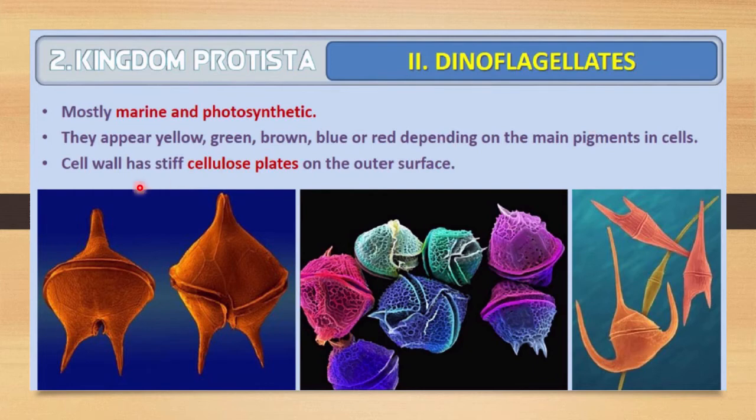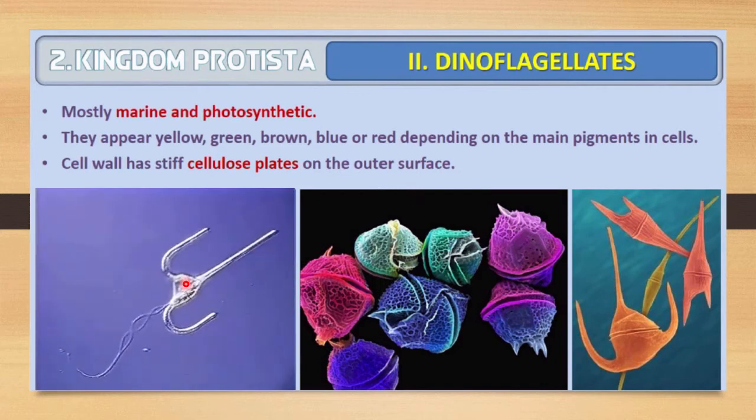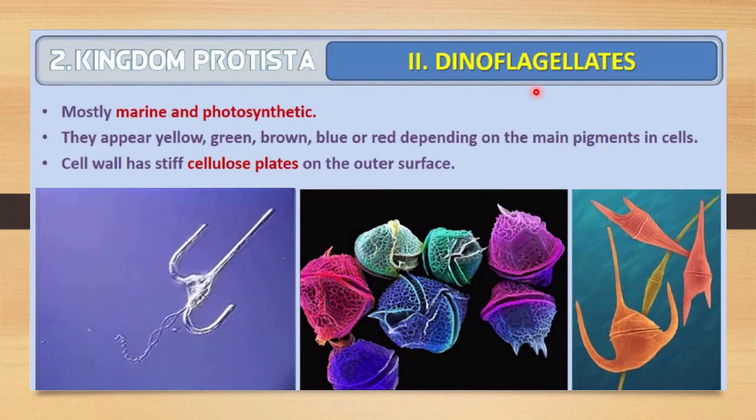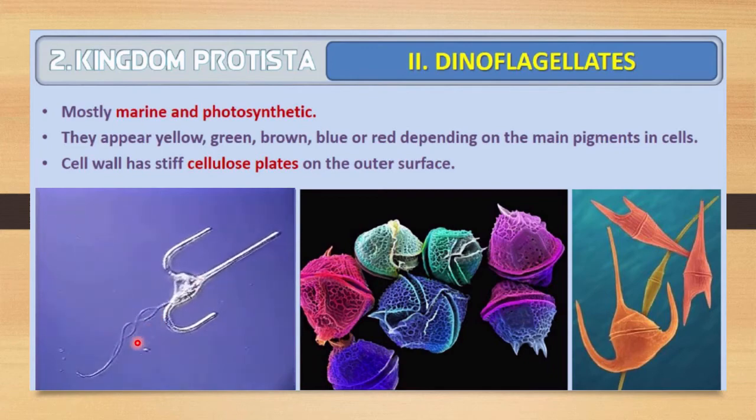Okay, and the cell wall has stiff cellulose plates. This is very important to note. The cell wall will have stiff cellulose plates on the outer surface. And here in this diagram, why is it called dinoflagellate? Dino means two, and flagella means the organism will have two flagella. Here you can see in the diagram. These organisms have two flagella, and that's why they are considered dinoflagellates.